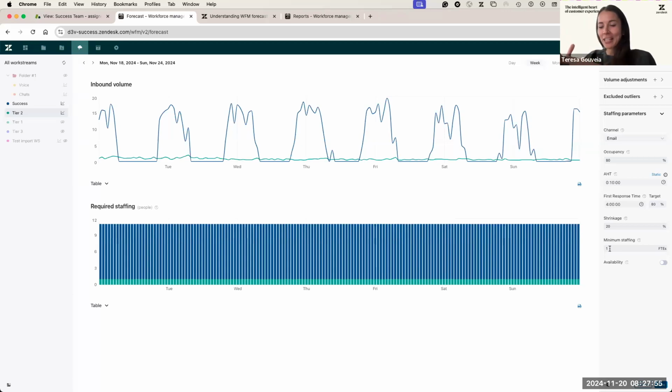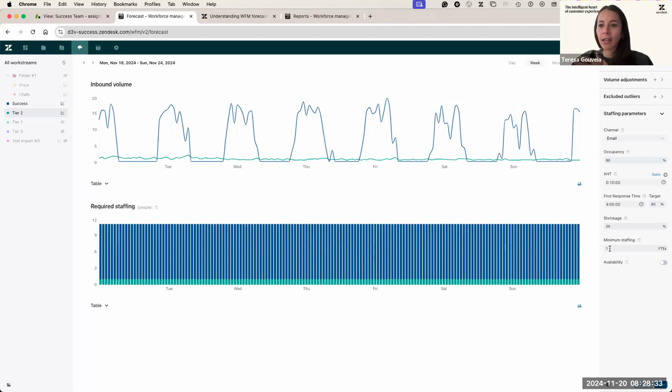Basically, the minimum staffing, I would say that this has some impact when it comes to generating the schedule, but it's not like a hard requirement. For example, I can add here minimum staffing 20, but that doesn't mean that we're going to schedule 20 agents. You might not have 20 agents, and then you have maybe other work streams. So this is, I would say, like a reference that you can use. At least add one. That would be my recommendation, and also play around with this if you would like to.